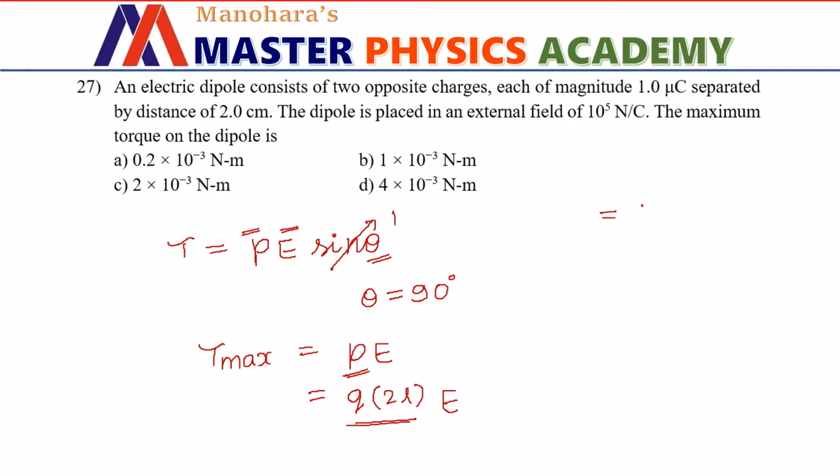So Q is given as 10 power minus 6. 2L is the distance of separation given as 2 into 10 power minus 2 meter, and electric field is 10 power 5 Newton per coulomb. So solving this, we will be getting answer equal to 2 into 10 to the power minus 3 Newton meter, which is given in option C.